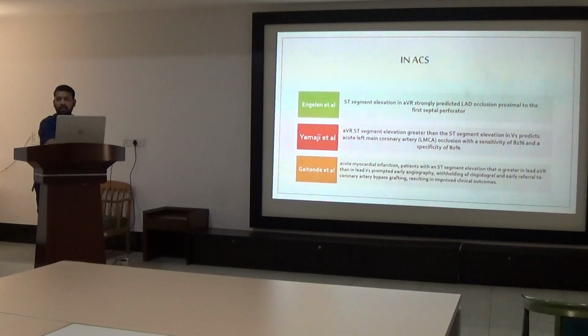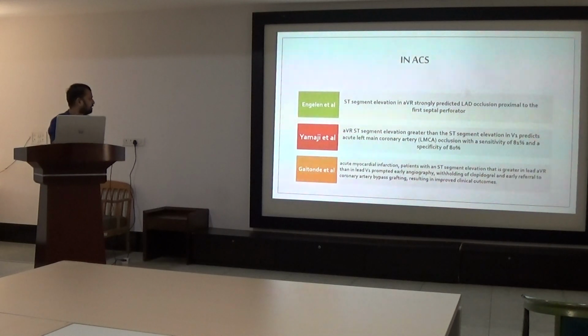In acute coronary syndrome, I have gathered some references from articles to show the importance of lead aVR. First is Engelen et al. They stated that ST segment elevation in lead aVR strongly predicted LAD occlusion proximal to the first septal perforator. So we have to be careful while intervening when we see the elevation in lead aVR.